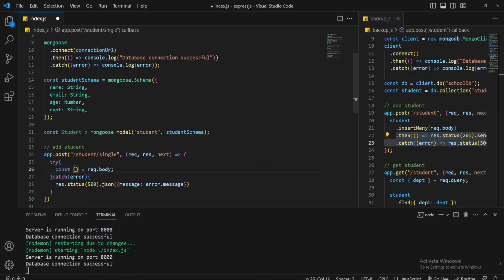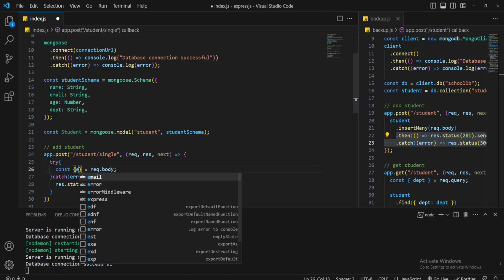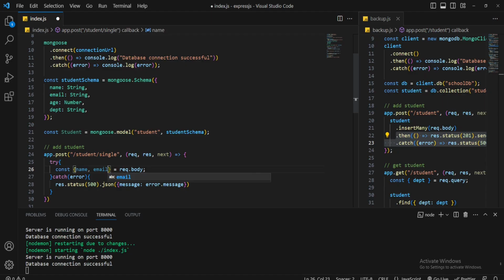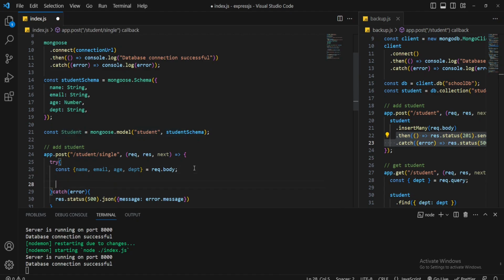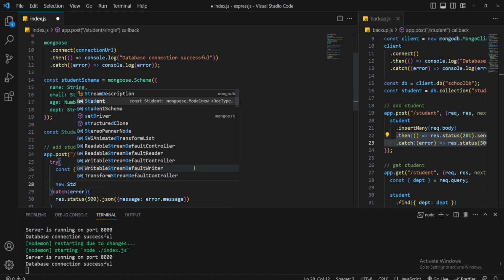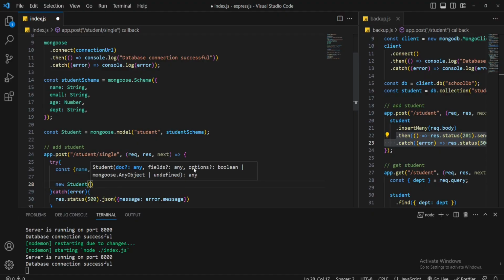I'll destructure the properties which I will get from request.body. In our case, it is name, email, age, and department. This student model is nothing but an ES6 class, so I'll create an instance of this student class by using the new keyword. New student. It expects an object.